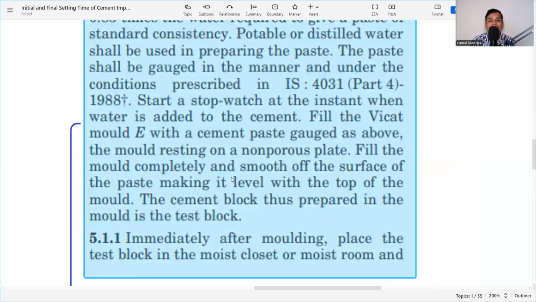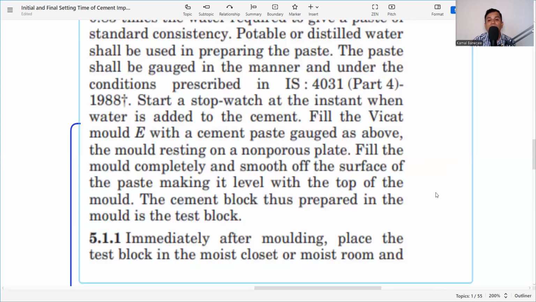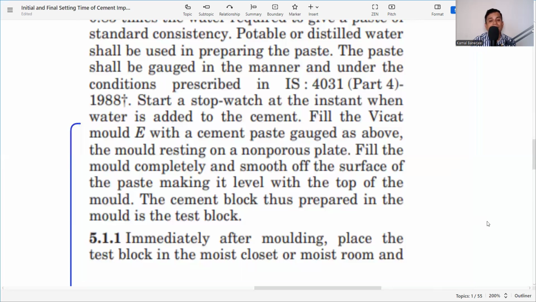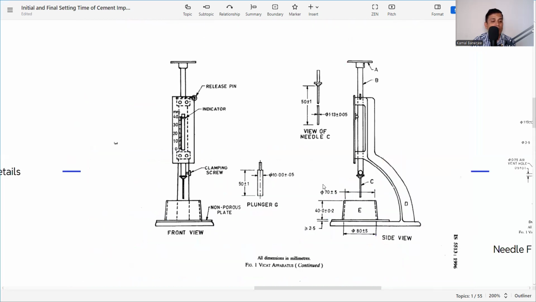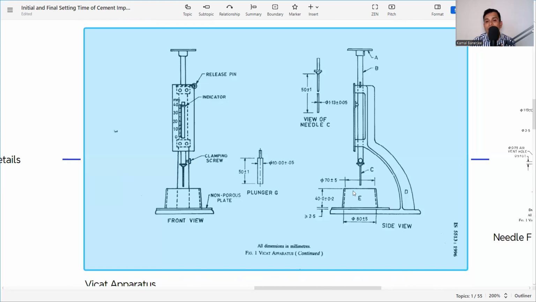Fill the mold completely and smooth off the surface of the paste, making it level with the top of the mold. The cement block thus prepared in the mold is the test block. So we have already discussed this is the test block E. We need to make the paste and fill the test block like this, and place it on the non-porous plate, and it should be shaken to remove any air inside.